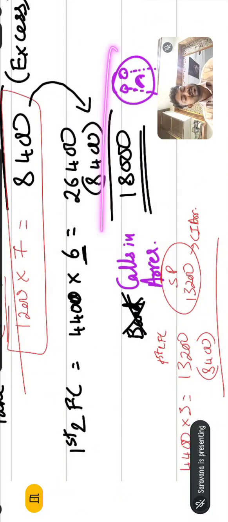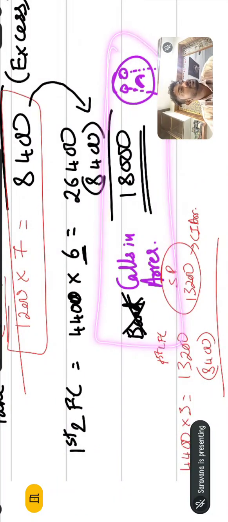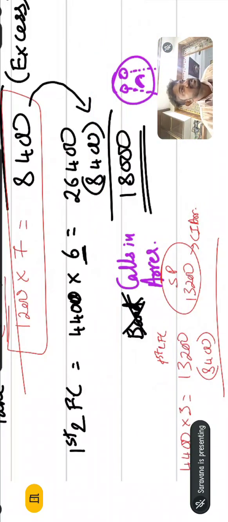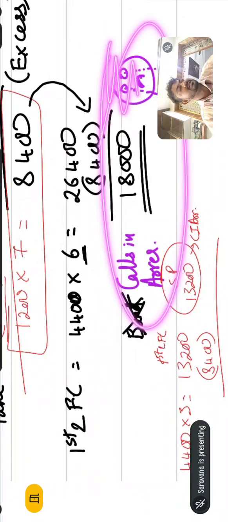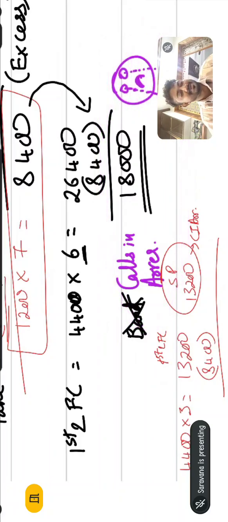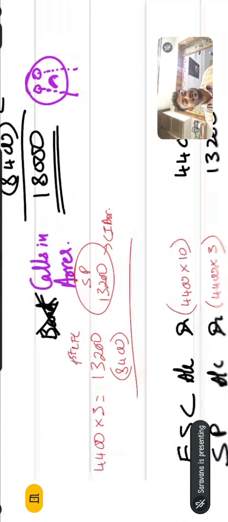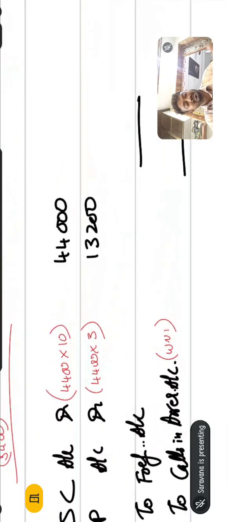In working note number 1, the calls in arrears is 18,000. I drew the symbol of the company crying in order to identify the answer easily. But don't draw this in the exam; I am drawing this for your understanding. You write only calls in arrears of 18,000. This 18,000 rupees should come on the credit side.